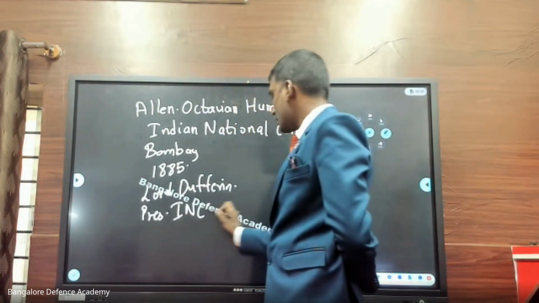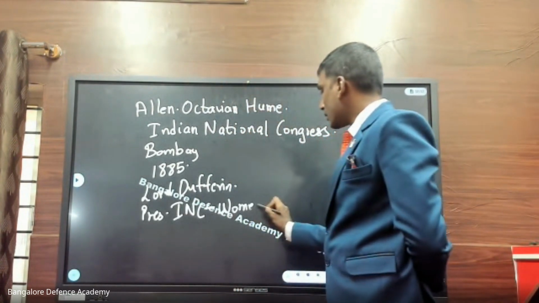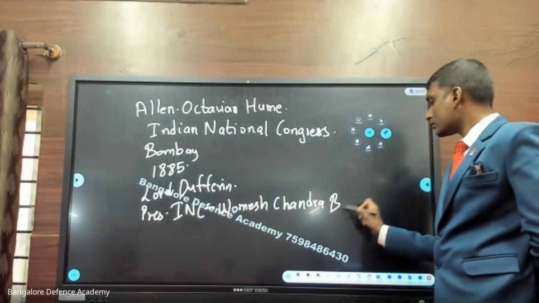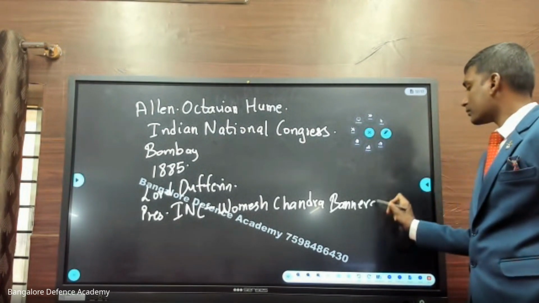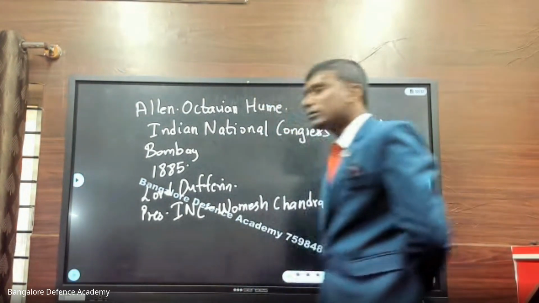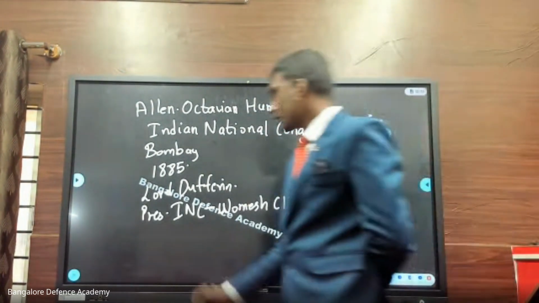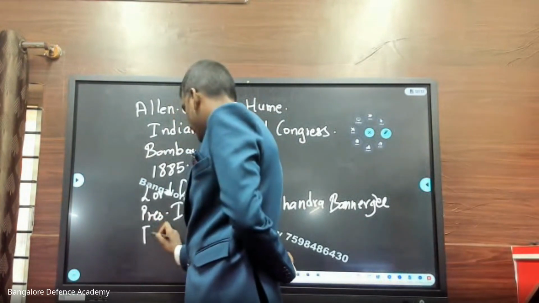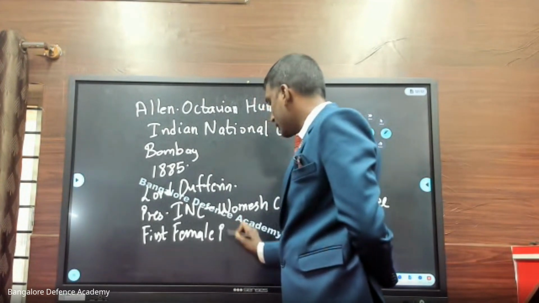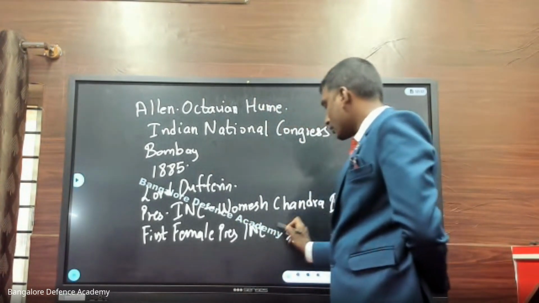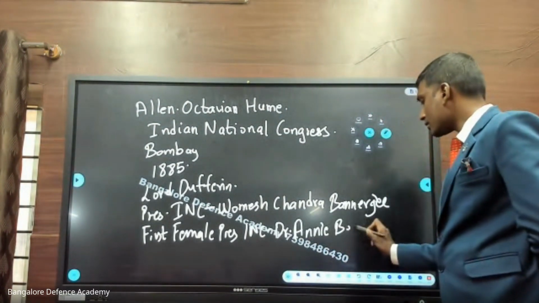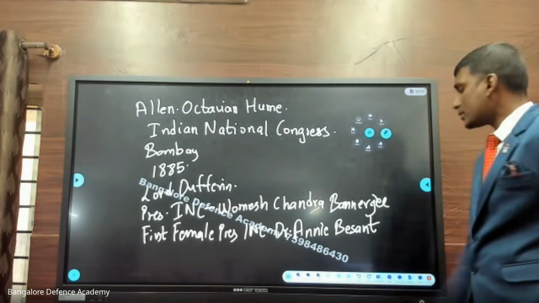Next, the first president of the Indian National Congress is Womesh Chandra Bonnerjee. Second was also the same. Third was Dadabhai Naoroji. Okay. Then the first female president of the Indian National Congress is Dr. Annie Besant.